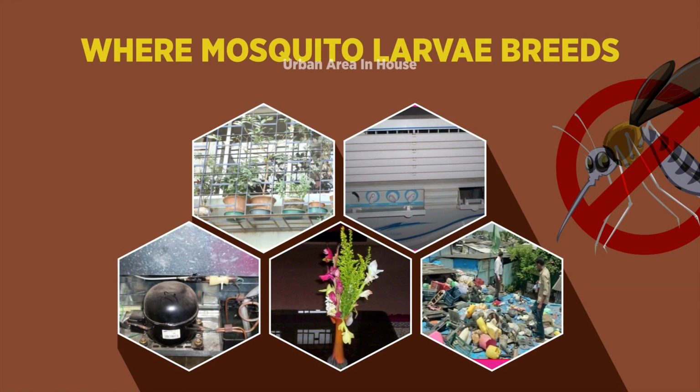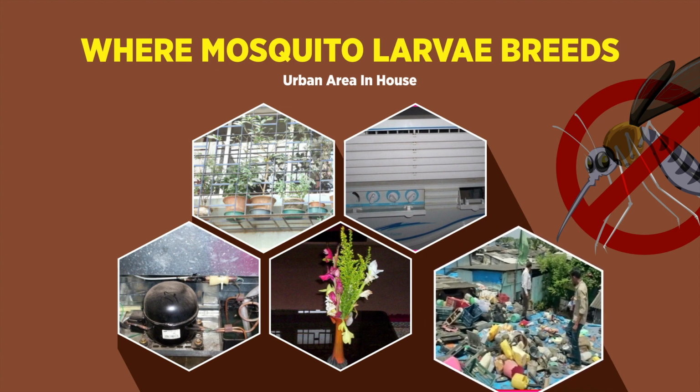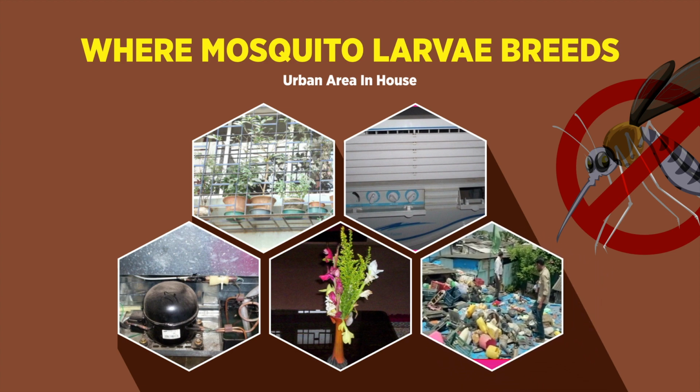Where do these mosquito larvae grow? Let's see where they grow in urban and rural areas. In urban areas, it is found indoors in a petri dish under a pot placed in a window. These larvae are growing in trays below the refrigerators and coolers. In the slum areas, these larvae are found in water containers and waste materials found on the sheets during monsoon.